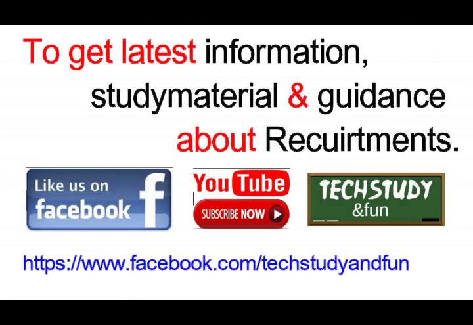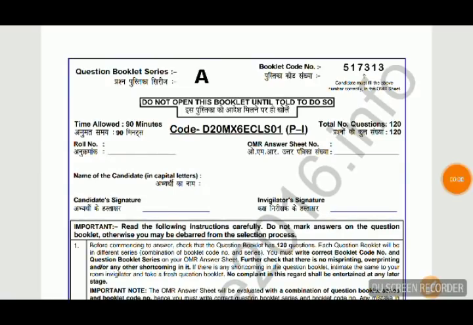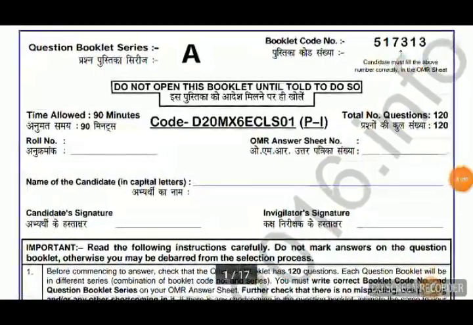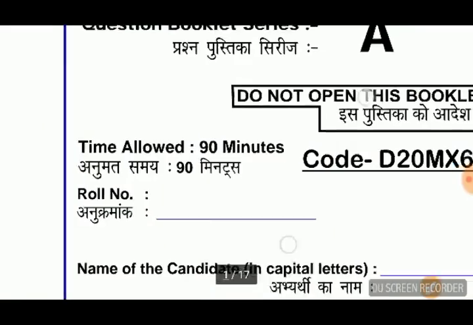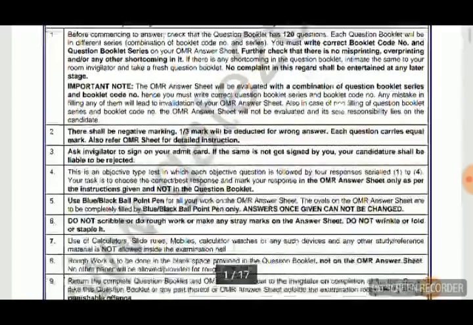Okay, let's start. So this is DMRC 2016 paper 1, the total number of questions is 120 and the time allowed is 90 minutes. So let's start from the first question.